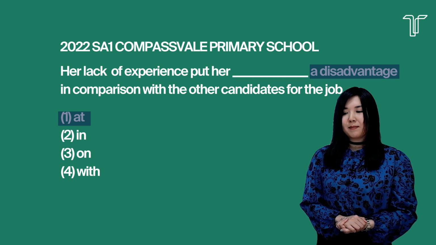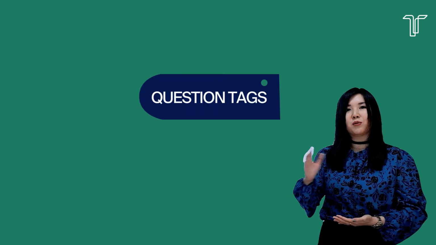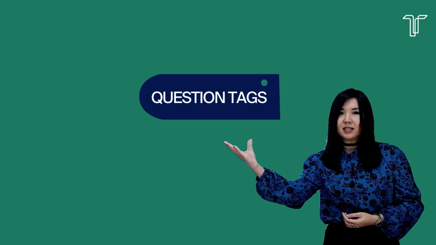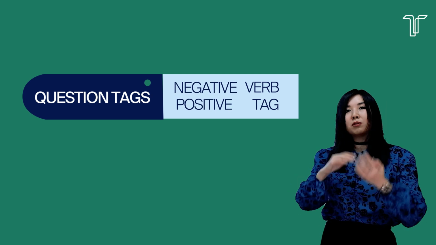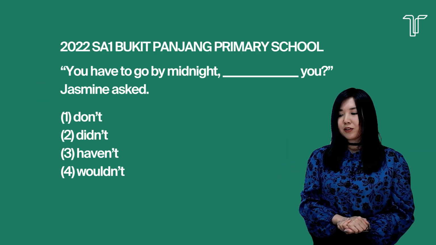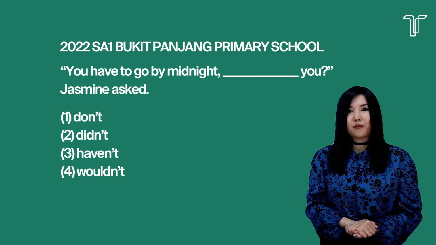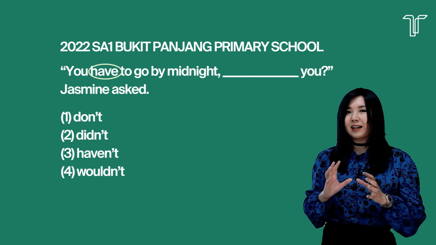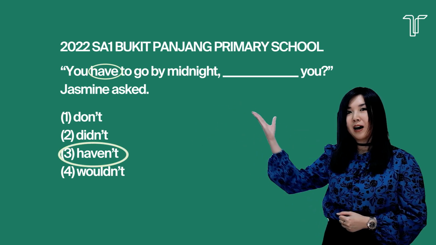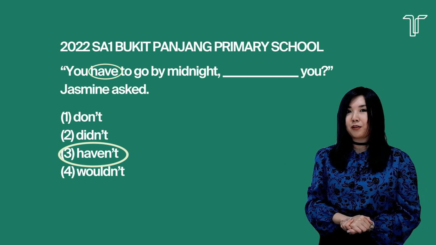The third type of grammar MCQ involves question tags. So what is a question tag? So question tag is when you ask a question and then you have a positive verb followed by your negative tag at the back. Or it could be the other way around. Okay, so if you read this question, it reads as, you have to go by midnight. Blank you, Jasmine asked. So if you are not careful, you would think that have is your verb. And you're likely to pick the opposite because if this is positive, you follow up with a negative, right? You might think the answer is 3, but it's not 3.